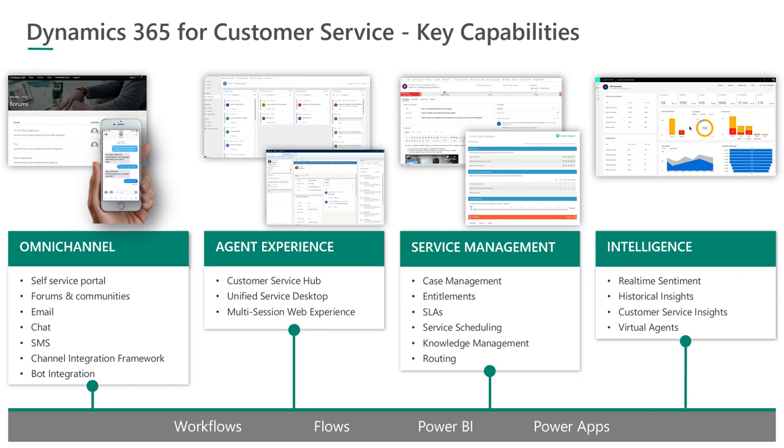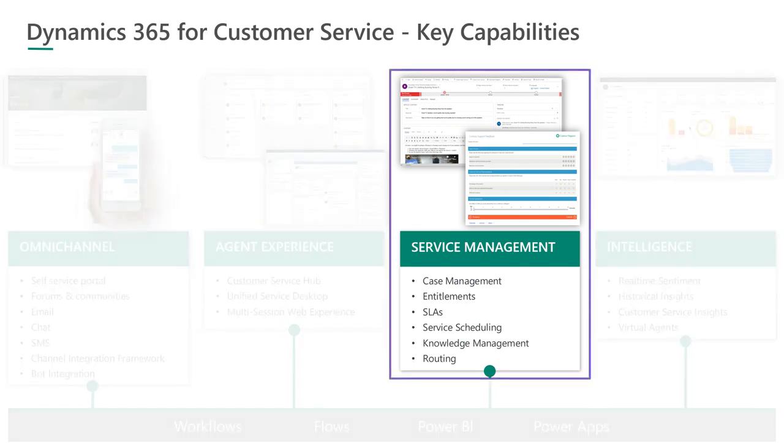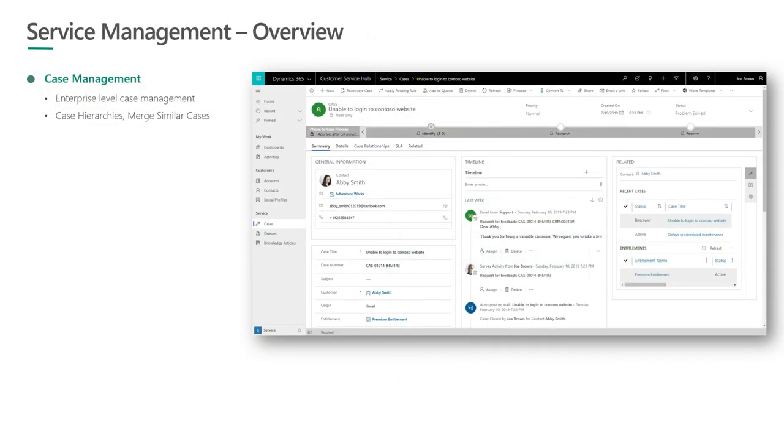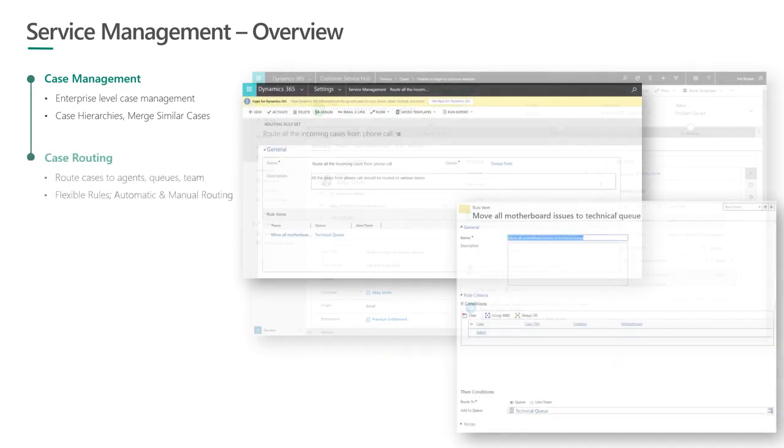With this, let's move to the next section around service management. So a quick look at the service management capabilities that we have. Case management, we all know we have enterprise level case management capabilities. You can manage case hierarchy, set up parent-child case relationships, merge similar cases together in a single click, also preserving the interactions across multiple similar cases that may get merged together. So some of those scenarios we already provide.